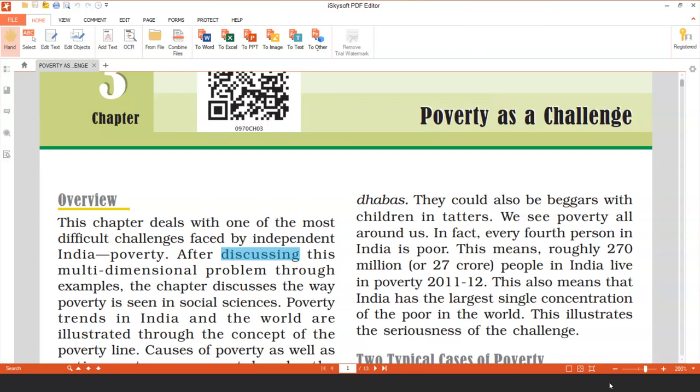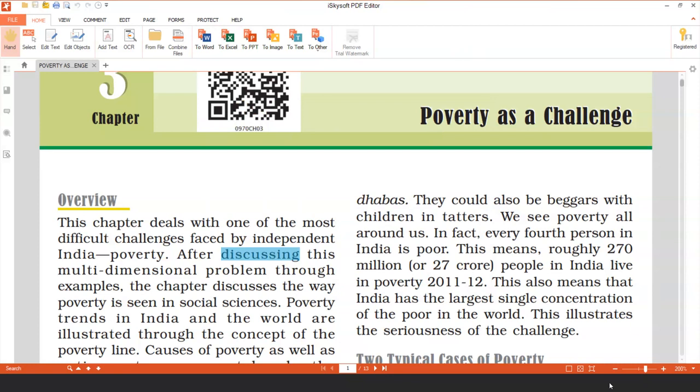Good morning, students. Today we are going to start with chapter number 3 of economics, poverty as a challenge. Now, why are we doing this chapter in economics? Do you know that this chapter, the term poverty, is the most difficult challenge which was faced by the independent India.